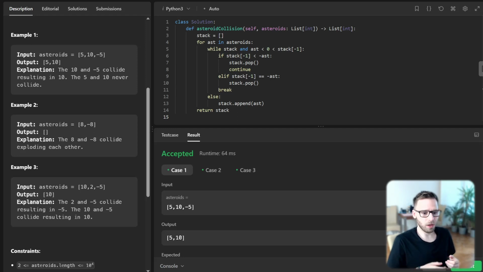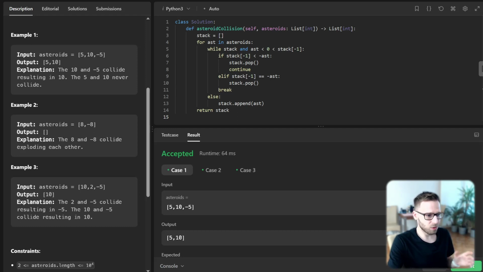So we keep popping asteroids from the stack until we find an asteroid that can destroy the current one, or until the stack is empty. If the sizes of the two asteroids are the same, they both explode and we continue to the next asteroid. And finally, if the stack is empty or the asteroid should be on the stack, we append it to the stack. And finally we return our stack.